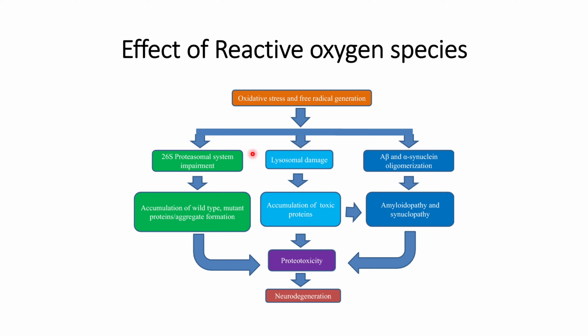This is one of the effects of misfolded proteins, and the example that we are discussing is CJD, where misfolding of prion protein will cause reactive oxygen species, and that will lead to neurodegeneration through several factors.